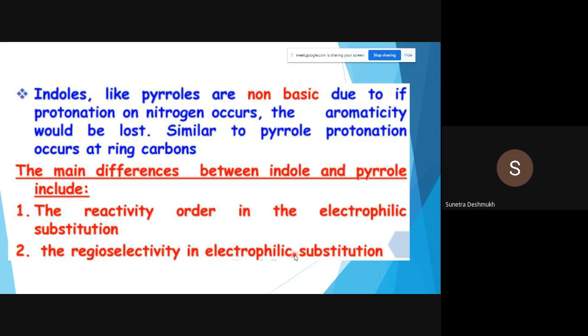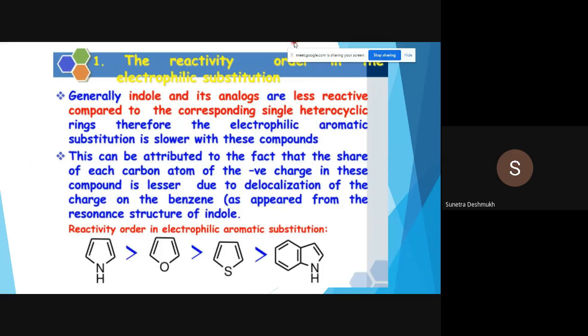The main differences between indole and pyrrole include the reactivity order in the electrophilic substitution and the regioselectivity in electrophilic substitution. These two points are totally different in these two heterocycles. Next, the reactivity order in the electrophilic substitution reaction. Which one is more reactive, which one is less reactive?